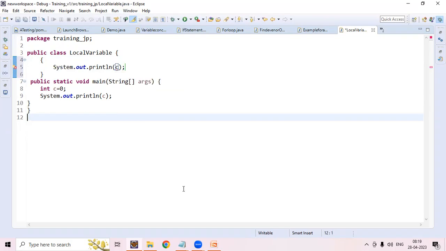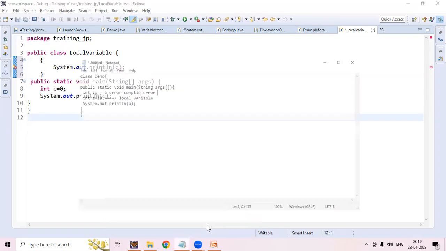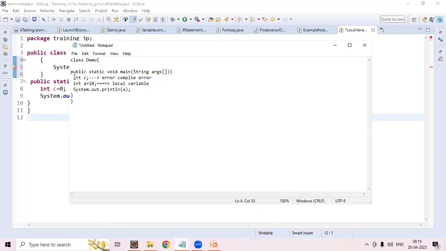So the points are: a variable which is defined inside the main method is called a local variable, a local variable must be initialized, a local variable we cannot access outside the main method or method, and we can access a local variable directly. Are you getting these 4 points? This is the major important thing.